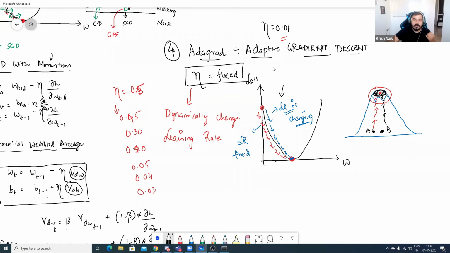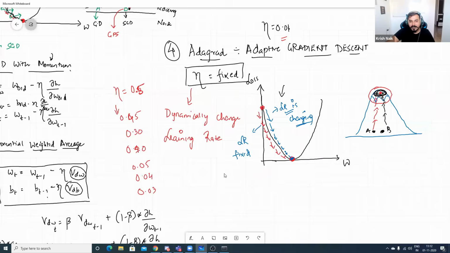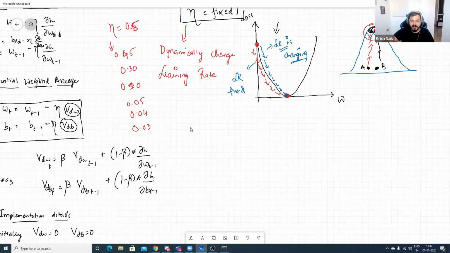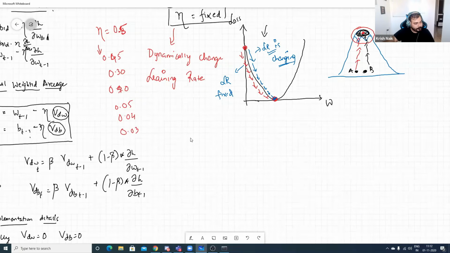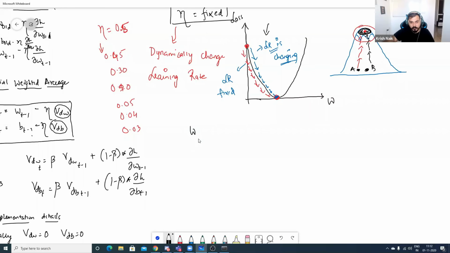And in this, the formula is very simple. Very simple, not like SGD with momentum. Again, I'm telling you, not like SGD with momentum. So let's see, what is the formula? I know my weight updation formula, right? What is my weight updation formula? W old or W_t is equal to W_{t-1} minus learning rate times derivative of loss with respect to derivative of W old, right?